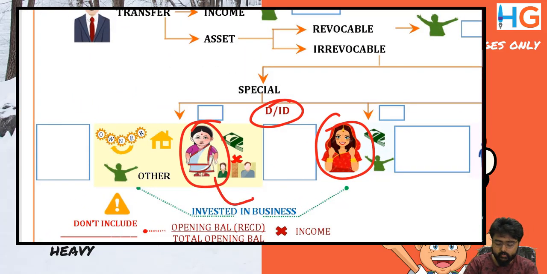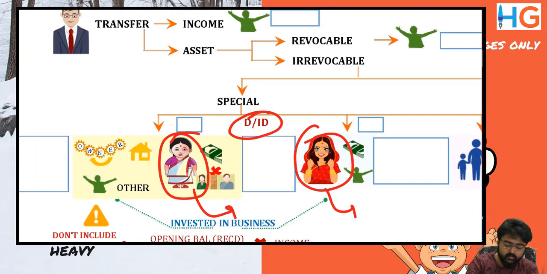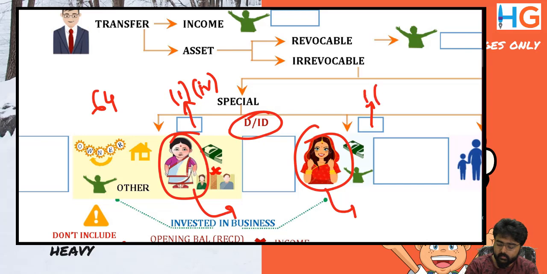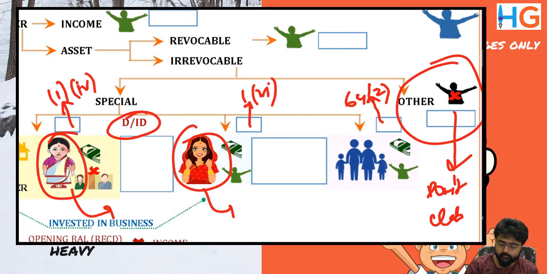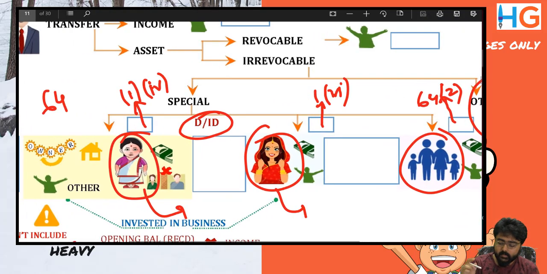The main section is 64. For this it is 64(1)(iv). For this it is 64(1)(vi). For this it is 64(2) for HUF.